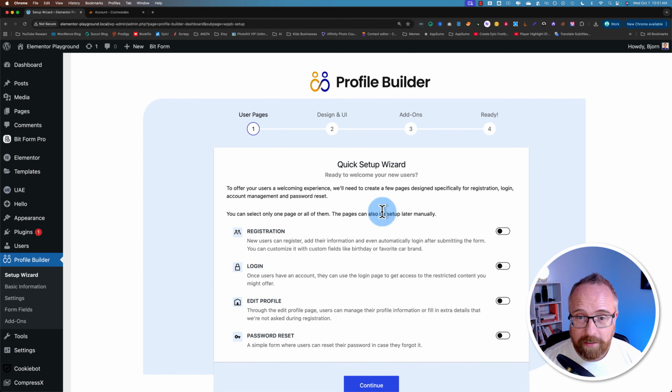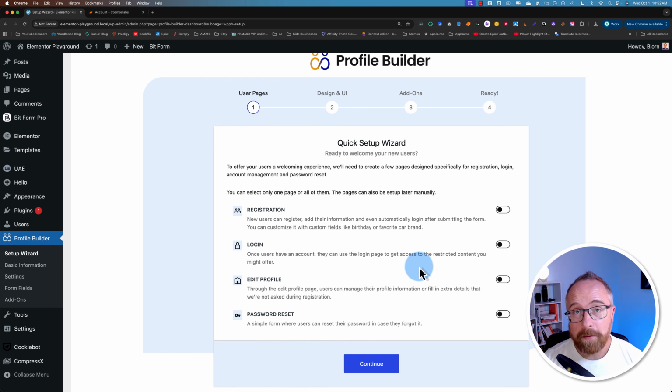And we're going to go through this setup wizard to install the basic pages we need for Profile Builder. Because what this allows is you can have profile listing pages for users or staff members or Battle of the Bands or whatever, where you as the admin could make all the profiles, or you could have everybody sign up to create their own profile, which is way less work for you. And in some cases, like if people are signing up to attend an event or be presenters at an event or something like that, you're going to want them to fill out their own info anyway.